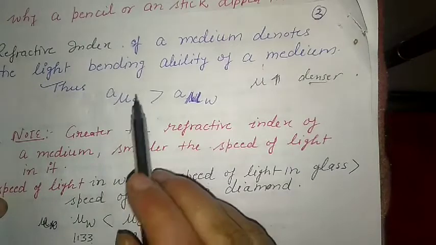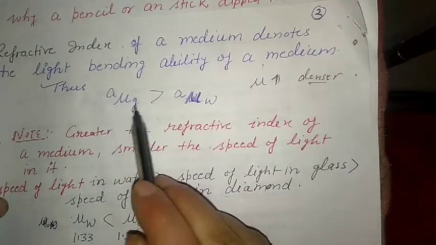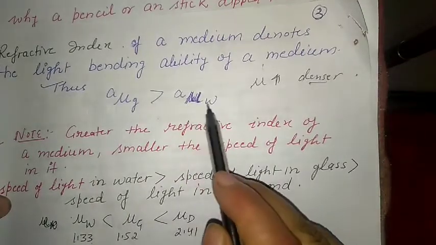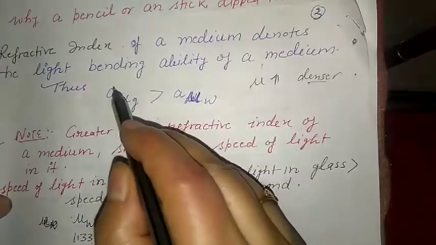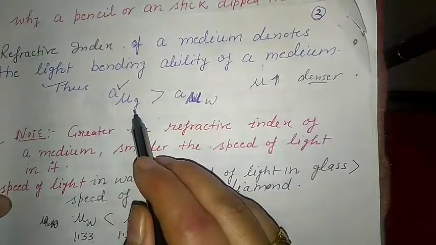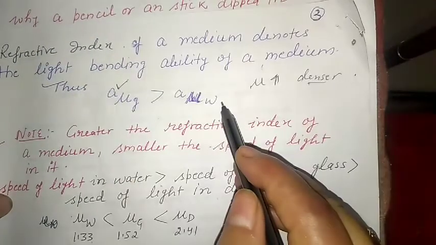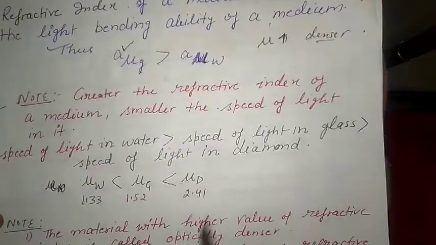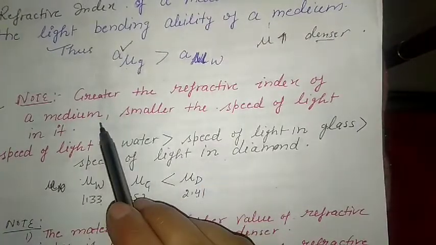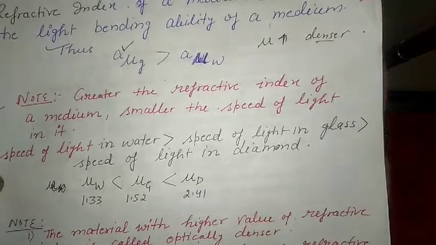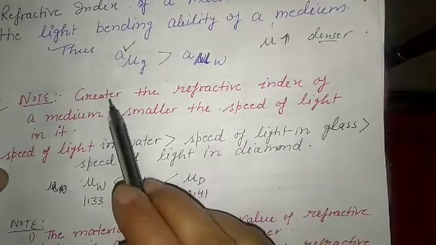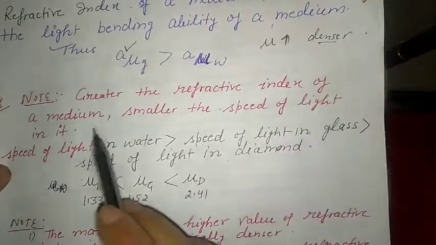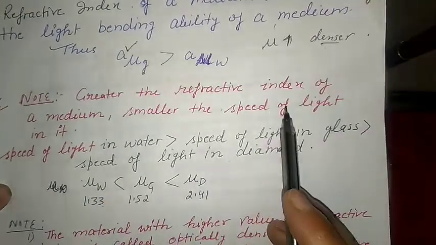So we can say that if we compare the refractive index of glass with respect to air and the refractive index of water with respect to air, the glass one will be more because glass is denser than water. Greater the refractive index of the medium, smaller the speed of light in it. Yes, of course, because if the refractive index is more, the medium is denser. If the medium is denser, the speed of light will be less.